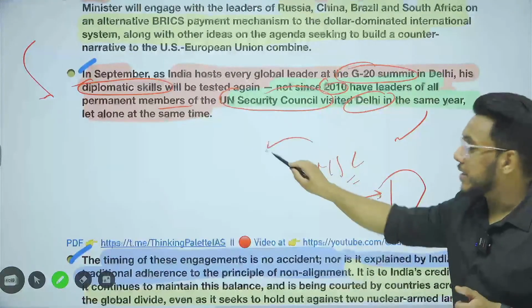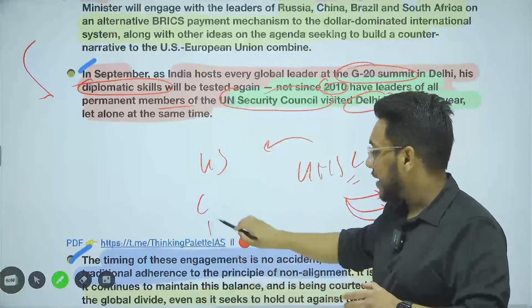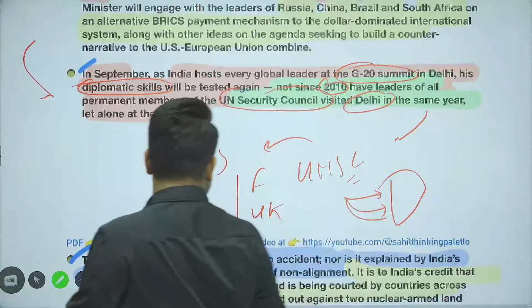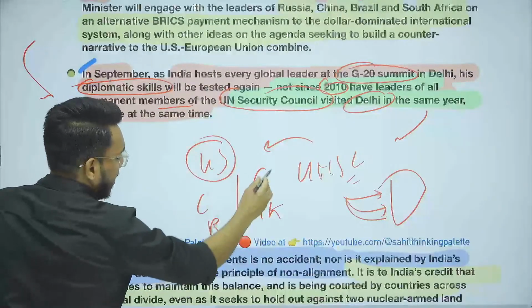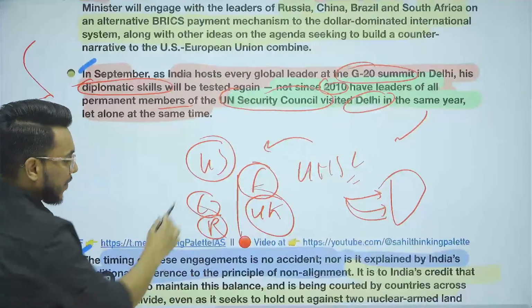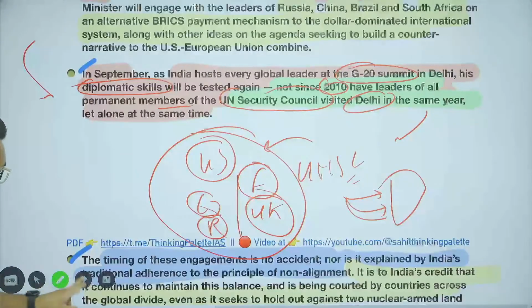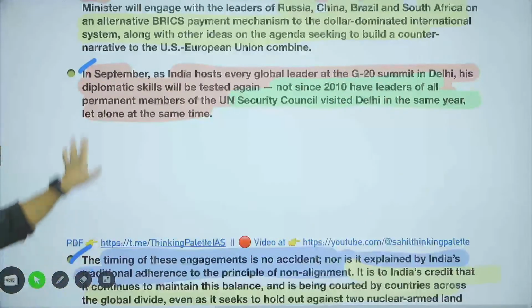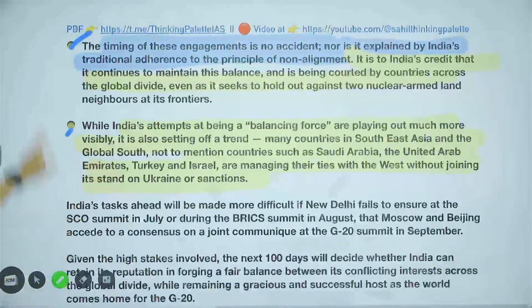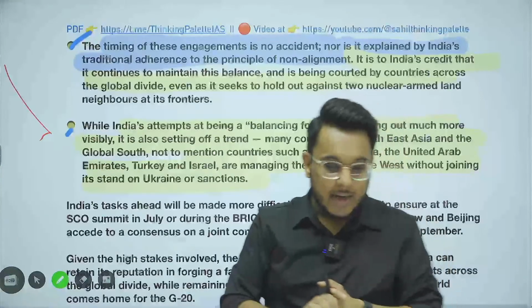When we talk about the United Nations Security Council, there is the US, there is China, then there is Russia, then France, then the UK. Now US, France and UK are aligned, but what about China and Russia? So we are bringing all of them at the same time. How is India going to balance them? This is actually going to be a very big issue. So basically, guys, India is now playing the role of a balancing force. India has to balance that.